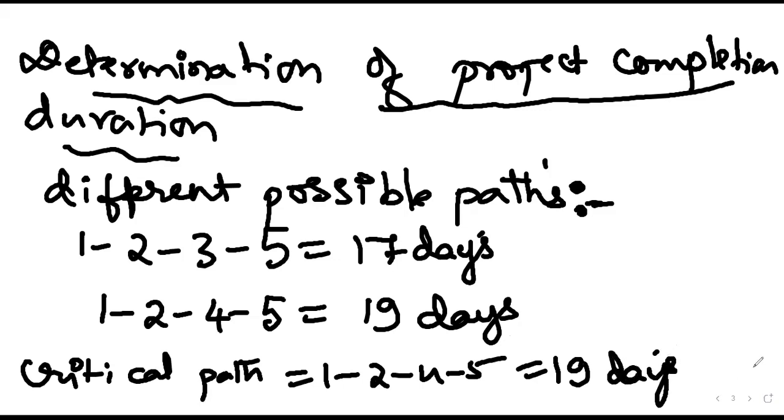So for this project completion, we determine the project cost. What should be the project cost? Has anyone determined it? 4,930.